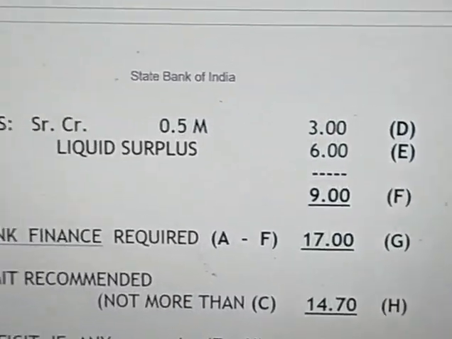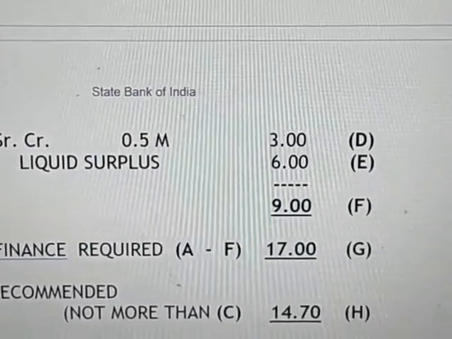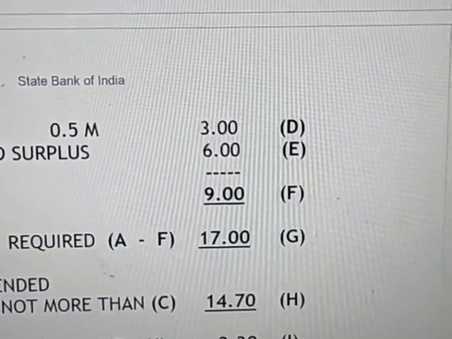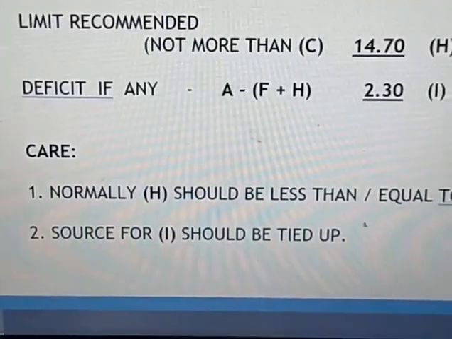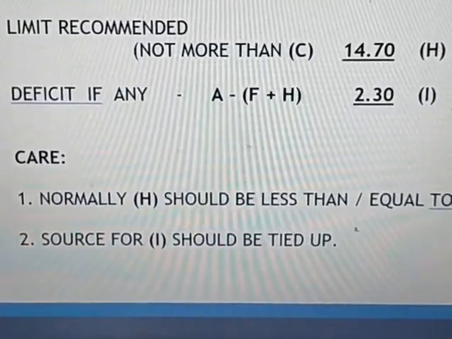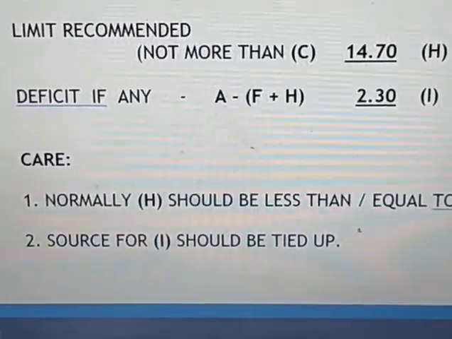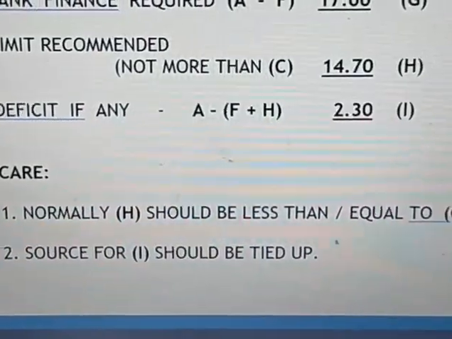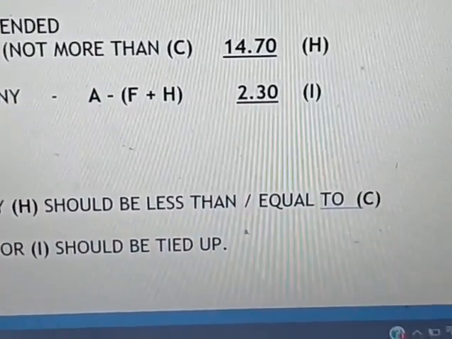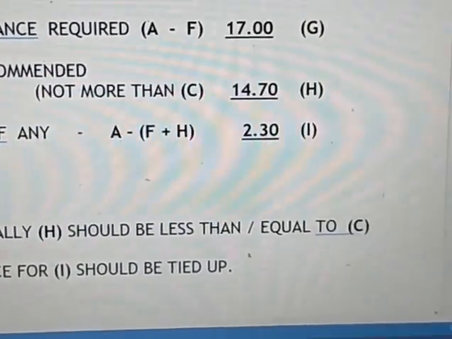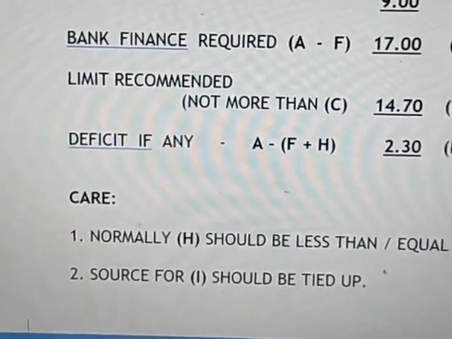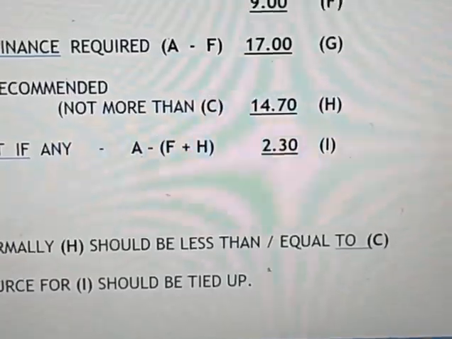F means this is liquid surplus plus sundry creditors. That we have to take into consideration, that source we have to ascertain how the borrower is going to get this deficit, that is I. So in this way we have to calculate the working capital under traditional method.